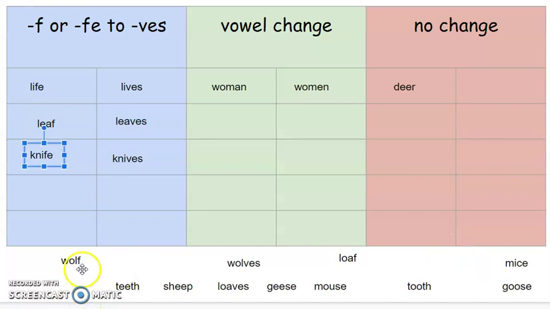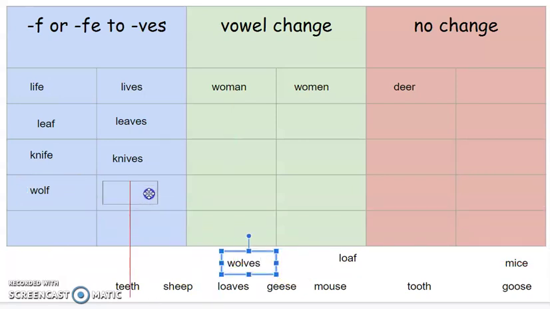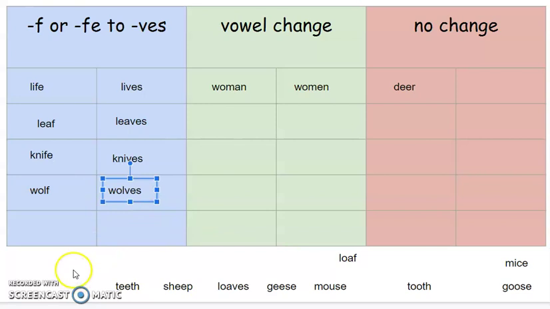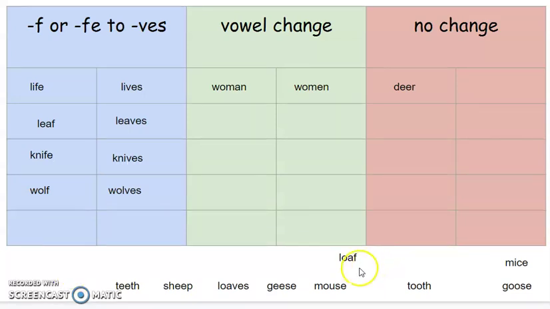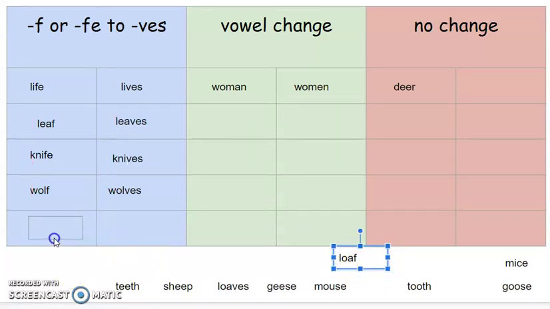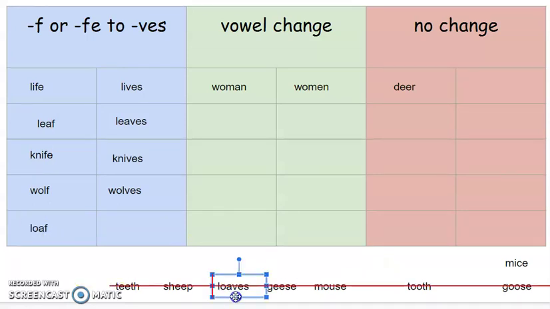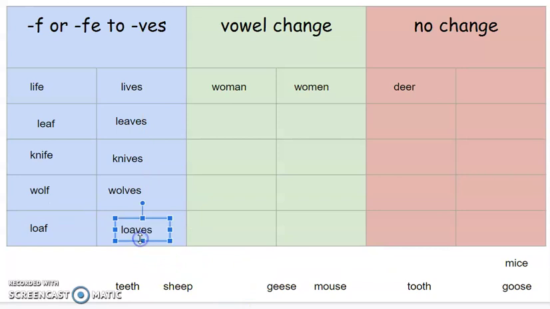And let's see, how about wolf? There is a wolf howling in the distance. It is answered with a bunch of wolves answering that howl. How about loaf? I would love to have a loaf of bread for sandwiches. We made a bunch of sandwiches from a bunch of loaves of bread.